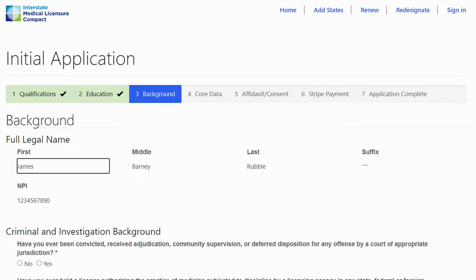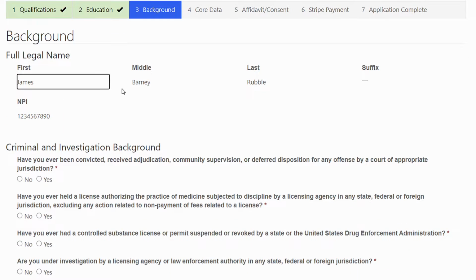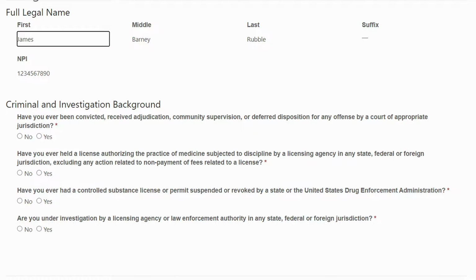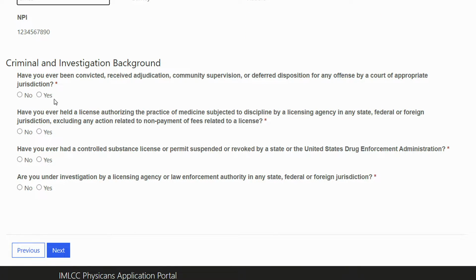So this is your background information. Again, your name and MPI number appear at the top of the screen. All of these questions must be answered no, and these relate back to the pre-qualification questions on the Apply tab.